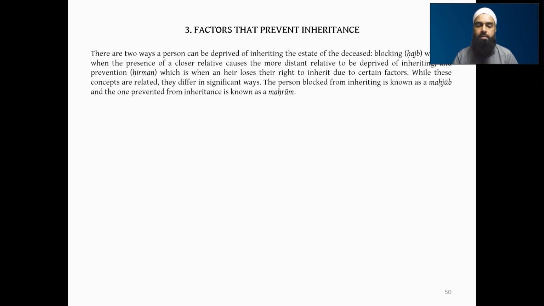Whilst these concepts are related, they differ in significant ways. The person blocked from inheriting is known as a mahjub, and the one prevented from inheritance is known as mahroom. These are terms to remember.